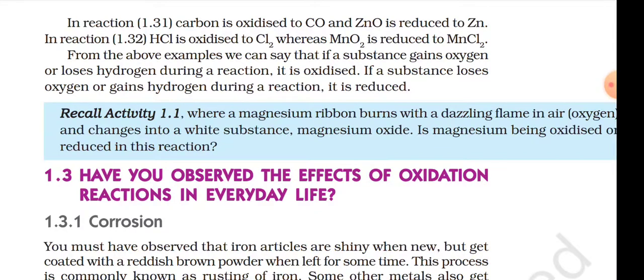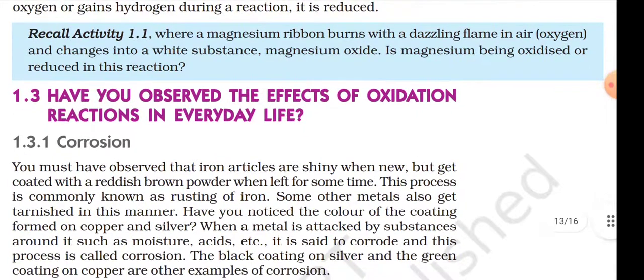From the above examples, we can say that if a substance gains oxygen or loses hydrogen during a reaction, it is oxidized. If a substance loses oxygen or gains hydrogen during a reaction, it is reduced. Recall Activity 1.1, where a magnesium ribbon burns with a dazzling flame in air (oxygen) and changes into a white substance, magnesium oxide. Is magnesium being oxidized or reduced in this reaction?